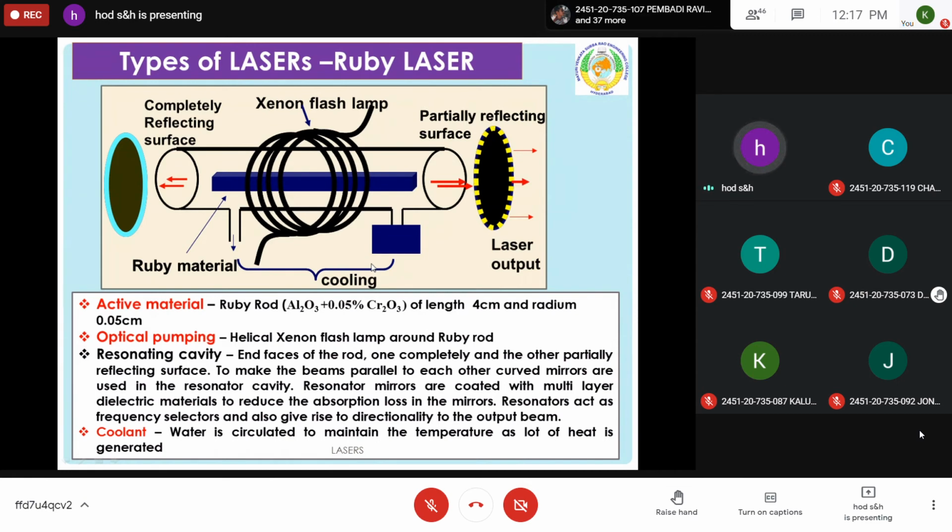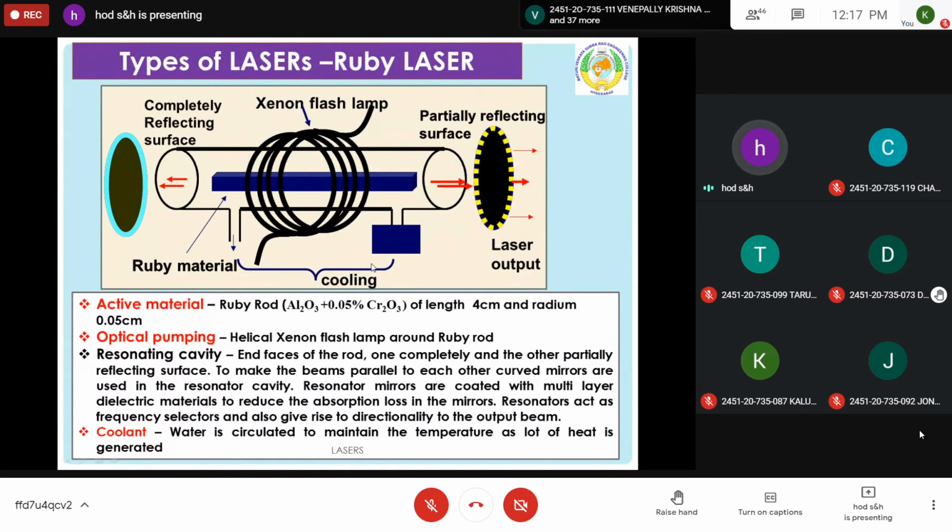So the ruby rod is a combination of Al2O3 and 0.05% of chromium. Chromium is the active material. Optical pumping, the excitation, takes place by the helical xenon flash lamp around the ruby rod, which is connected to the power source. The resonant cavity is a combination of a fully reflecting surface and a partially reflecting surface.